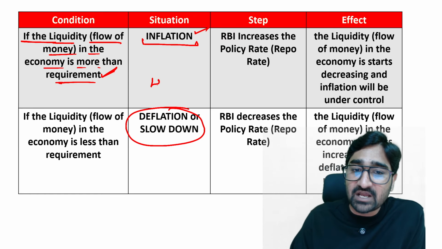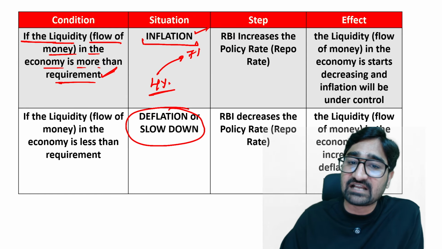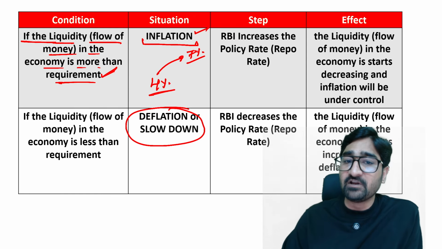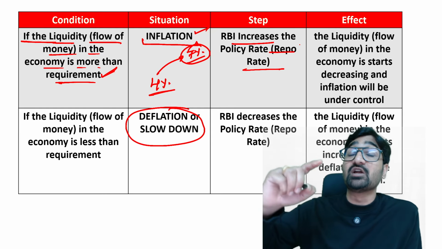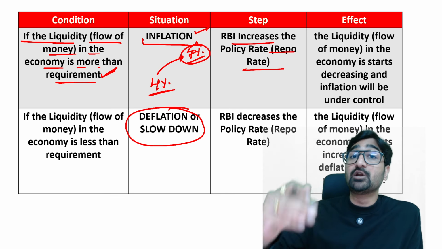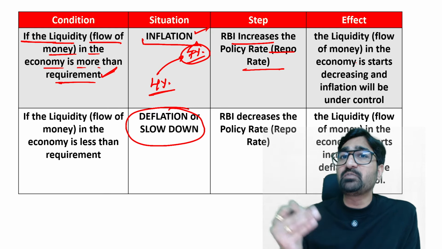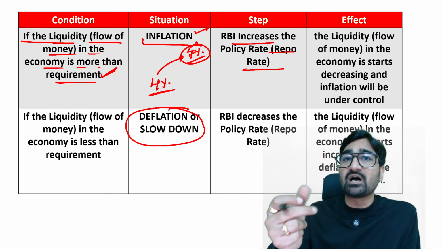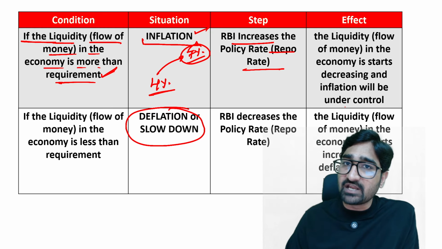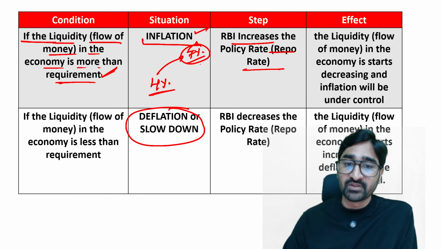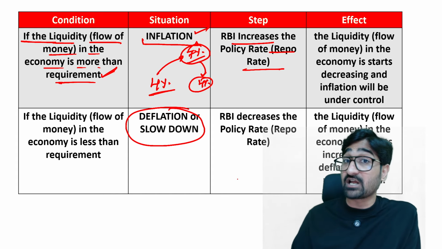That is why RBI is trying to manage the inflation at 4. So if the inflation goes beyond 6, ऐसे समझिए inflation is at 7%, then what RBI needs to do? If inflation goes to 7%, RBI needs to increase the repo rate. If RBI will increase the repo rate, rate of interest will increase into the economy, loan will become costly, borrowings will become costly, people will borrow less money, people will do less expenditure on the credit, on the EMIs, which will decrease the overall liquidity into the economy, and inflation will come under control. So to bring back from 7 to 4, RBI can increase the repo rate. But recently what RBI have done?